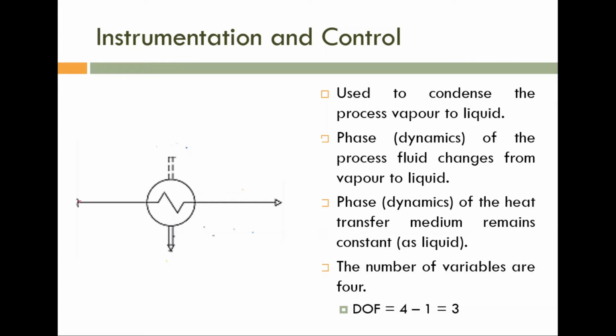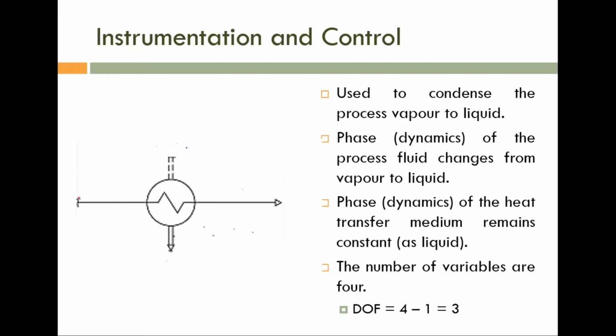Now if you look at this heat transfer medium, there is a continuous single straight line before and after heat transaction. Continuous means liquid, and single line means cooling.